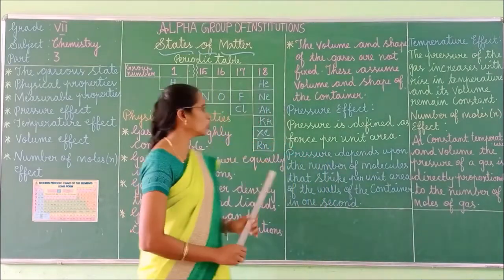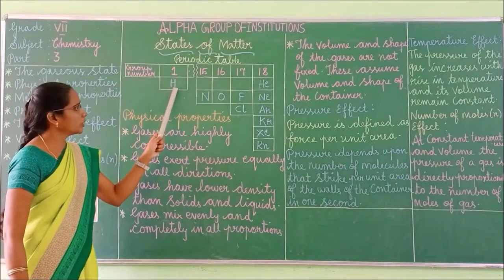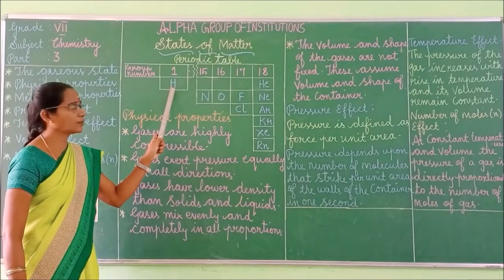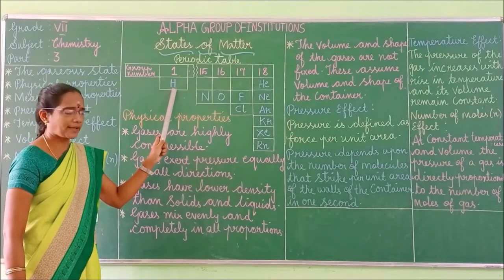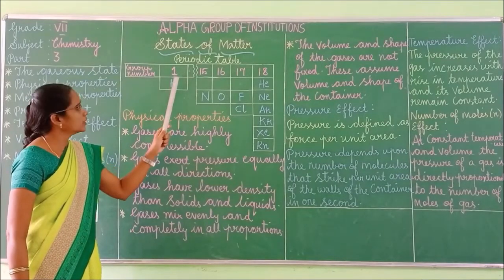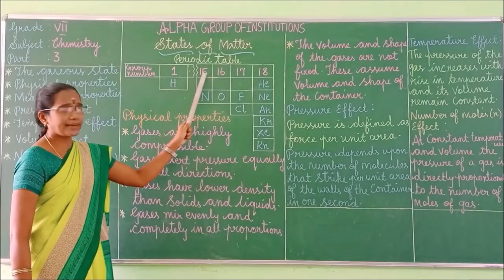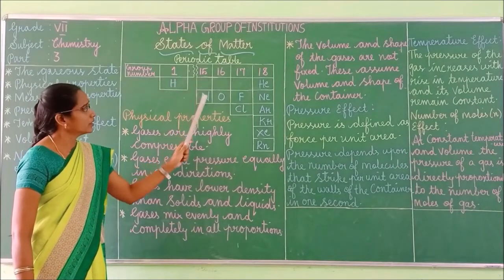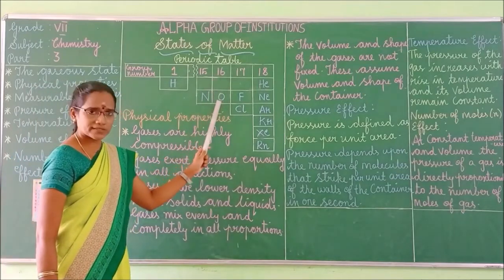Let me have a look. This is the group number and below it the symbol is given, which is the symbol of the particular element. In group number 1, the element is hydrogen, in group number 15, nitrogen, and in group number 16, oxygen.